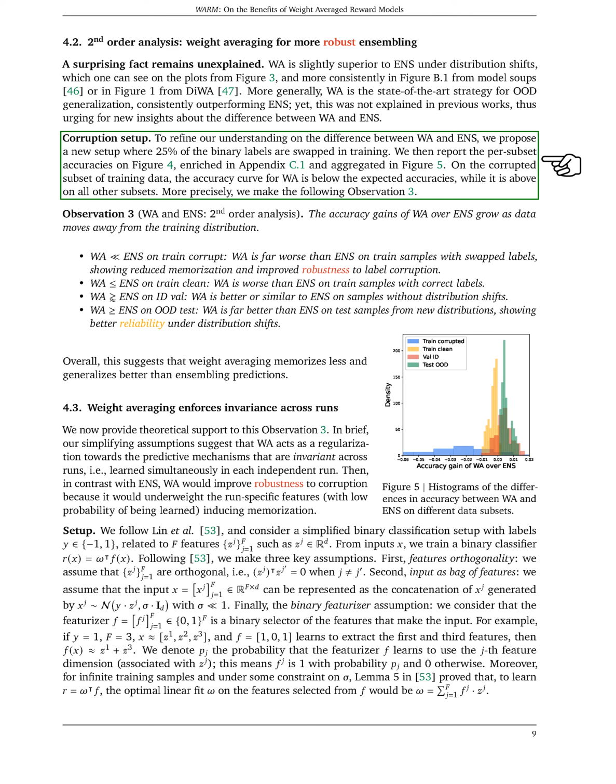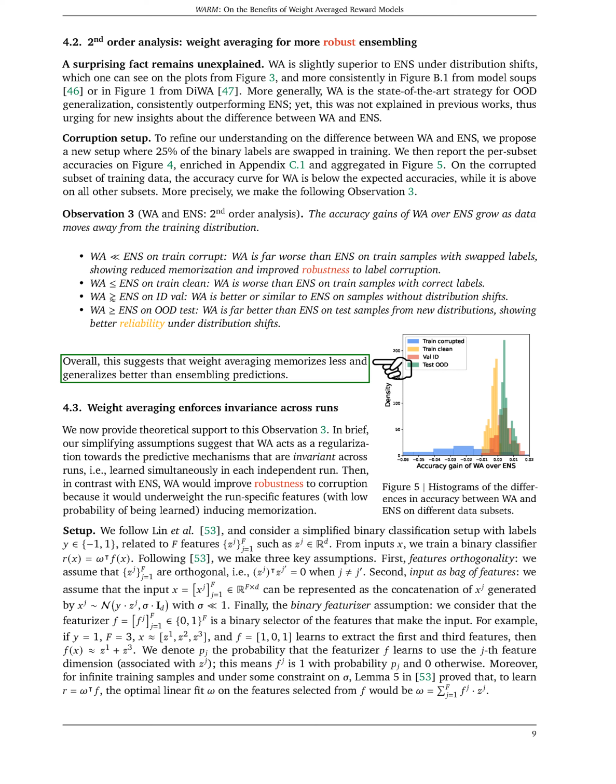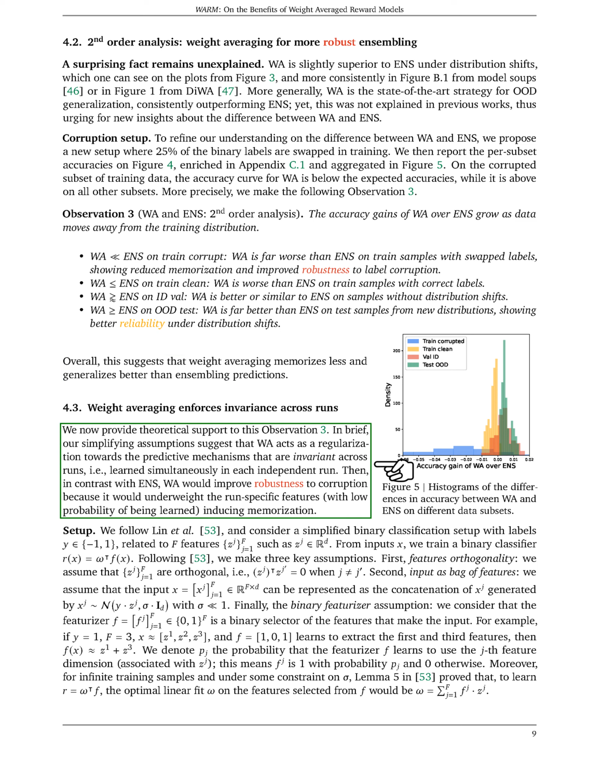On the corrupted subset of training data, the accuracy curve for weight averaging is below the expected accuracies, while it is above on all other subsets. This suggests that weight averaging memorizes less and generalizes better than ensembling predictions. We now provide theoretical support to this observation. In brief, our simplifying assumptions suggest that weight averaging acts as a regularization towards the predictive mechanisms that are invariant across runs. Then, in contrast with ensembling, weight averaging would improve robustness to corruption because it would underweight the run-specific features inducing memorization.